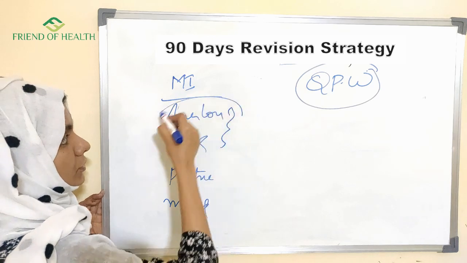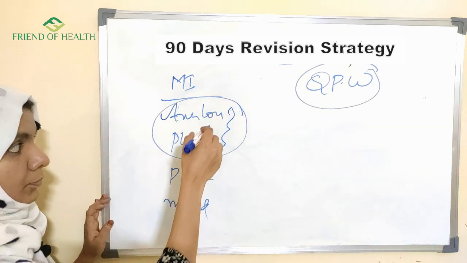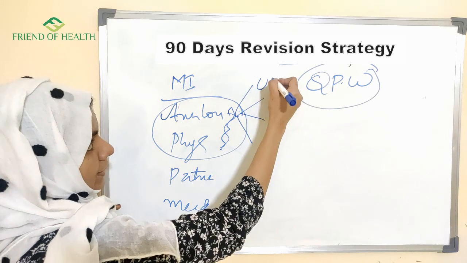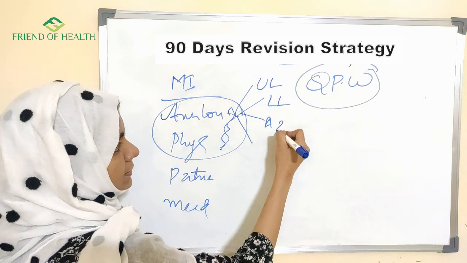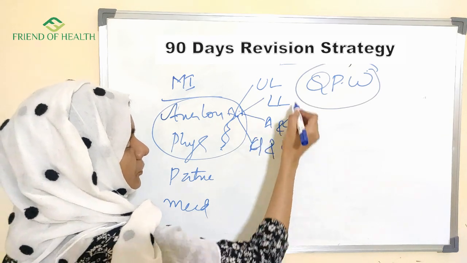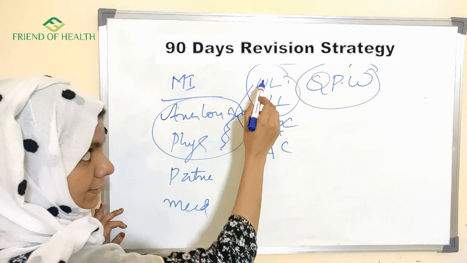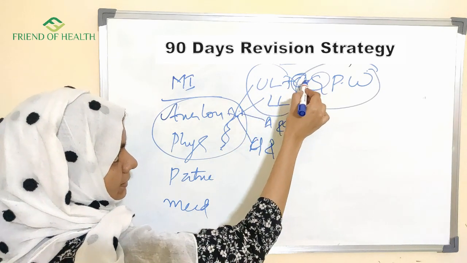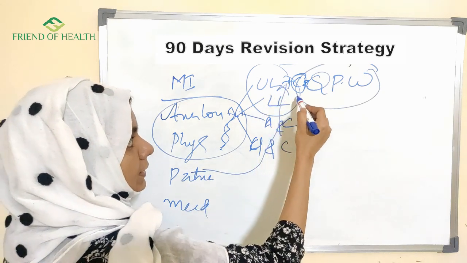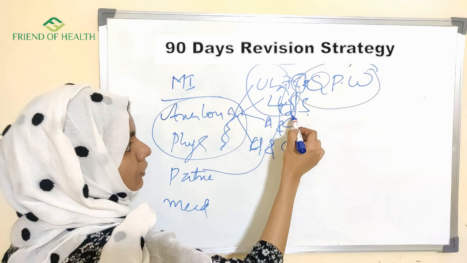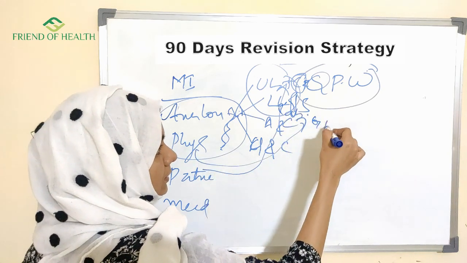Anatomy and physiology are better read together. These two subjects are always related. So in anatomy, what are the portions? You have upper limb, lower limb, abdomen and chest, then head and neck. Suppose you are reading upper limb and lower limb, let them be covered together. With this you can add chest and thorax. From physiology you can add the respiratory system, and with lower limb and abdomen you can add GIT.